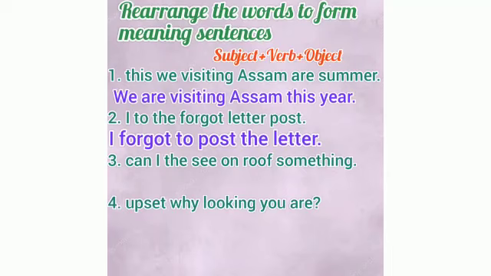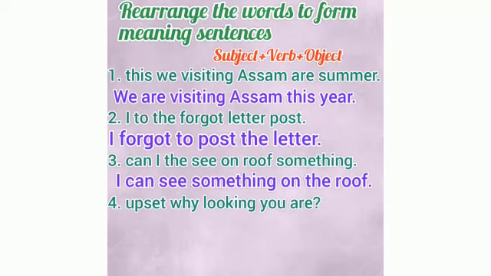Third number, can I the see on roof something? Okay, which is the subject here? I. So I, then the verb can. See. Okay, verb again. What? What can I see? Something. Where? On the roof. In this way, you should rearrange the words to form meaningful sentences.